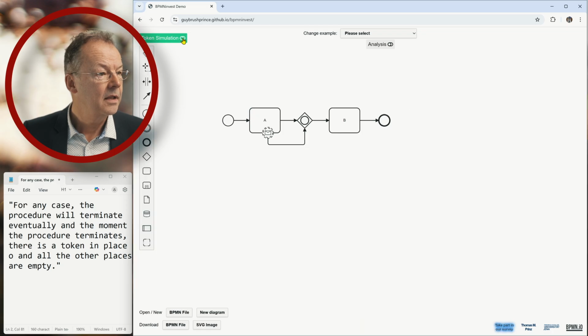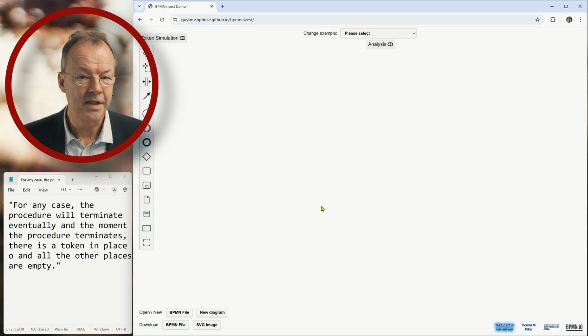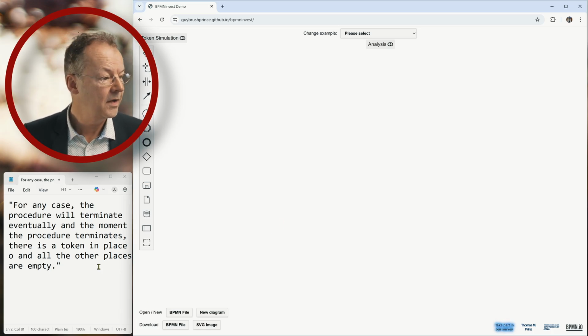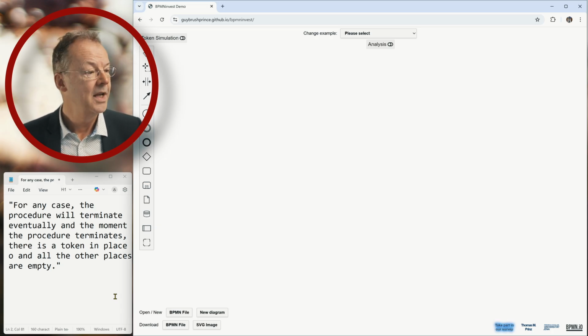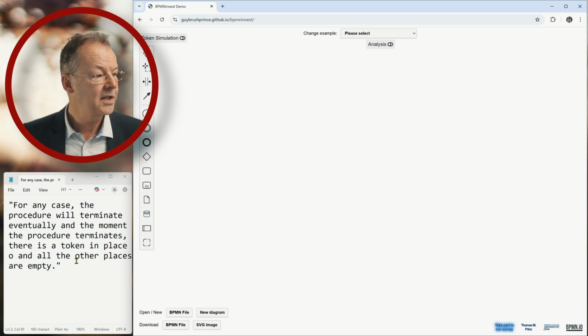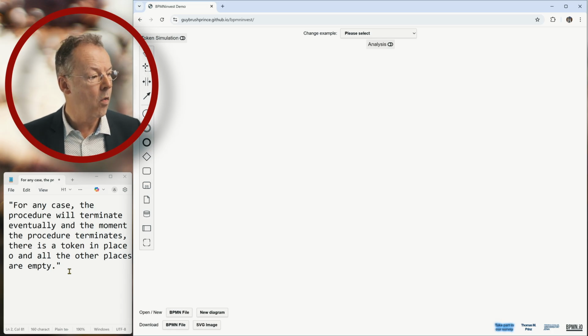Let's look at this definition of soundness in a little more detail. Here on the left-hand side, I have the citation from the paper I was talking about. It says, for any case, the procedure will terminate eventually, and the moment the procedure terminates, there is a token in place O, and all other places are empty. What is place O?